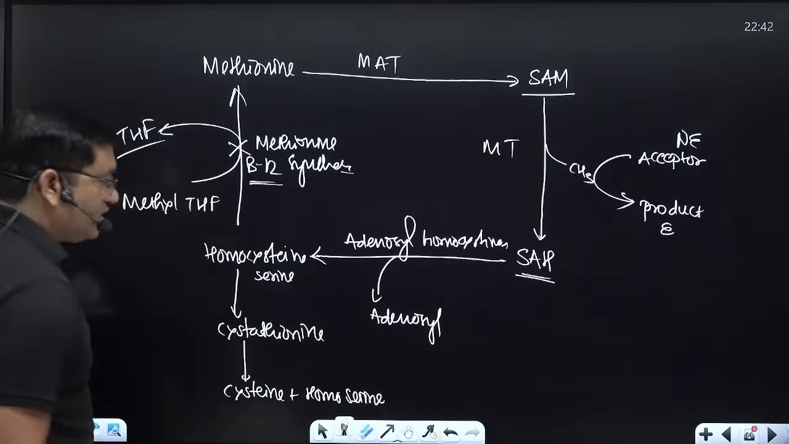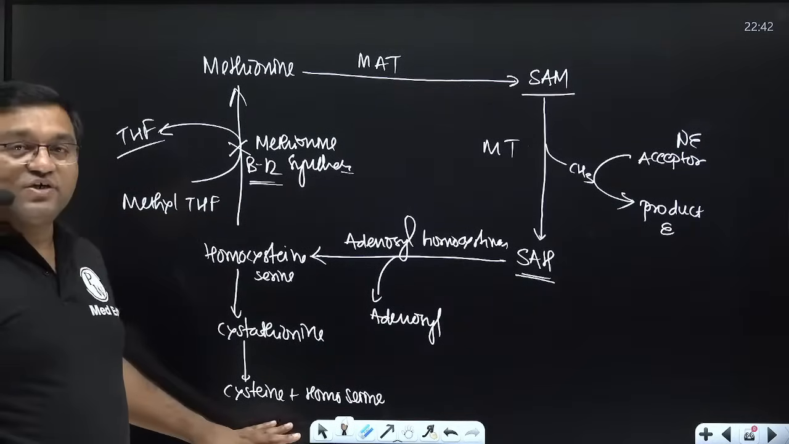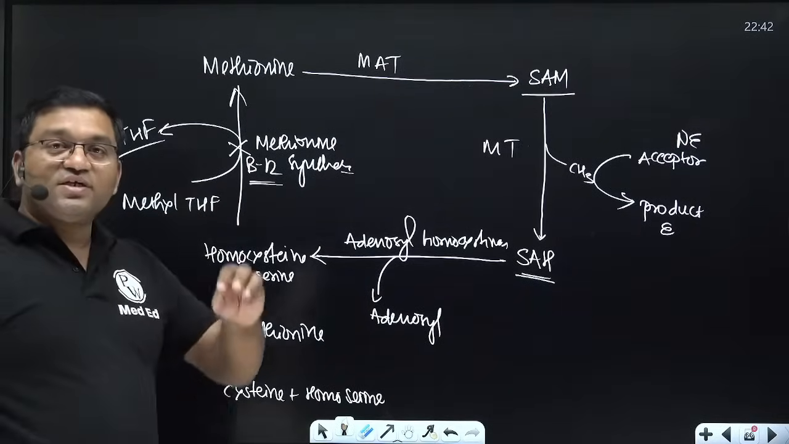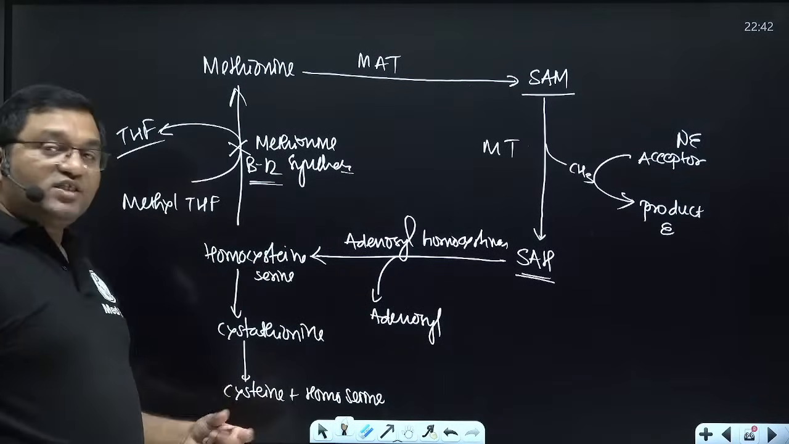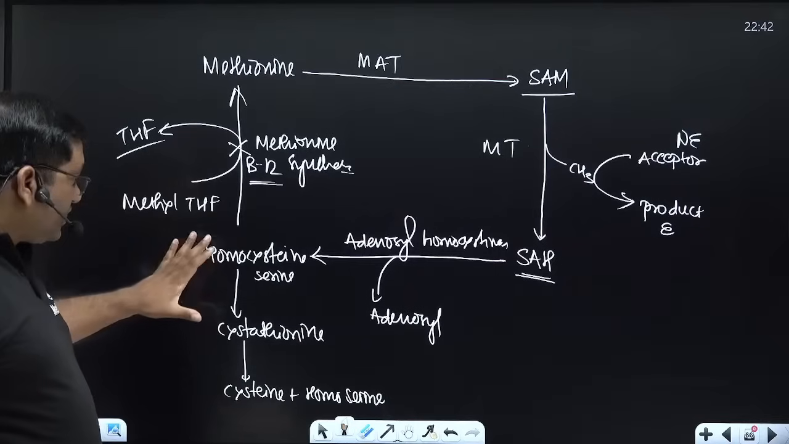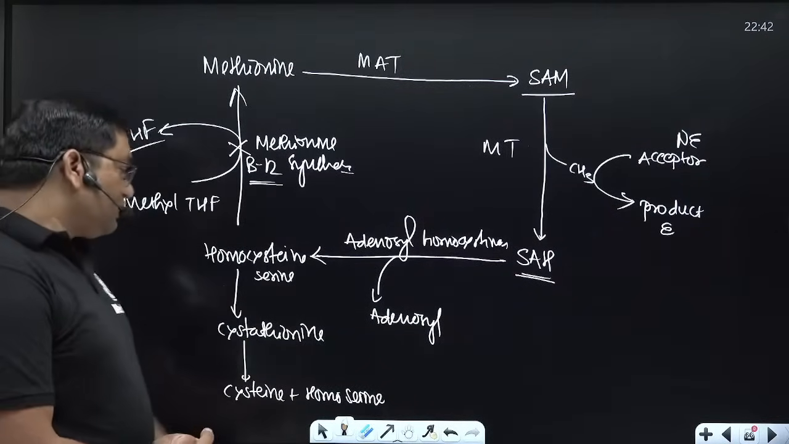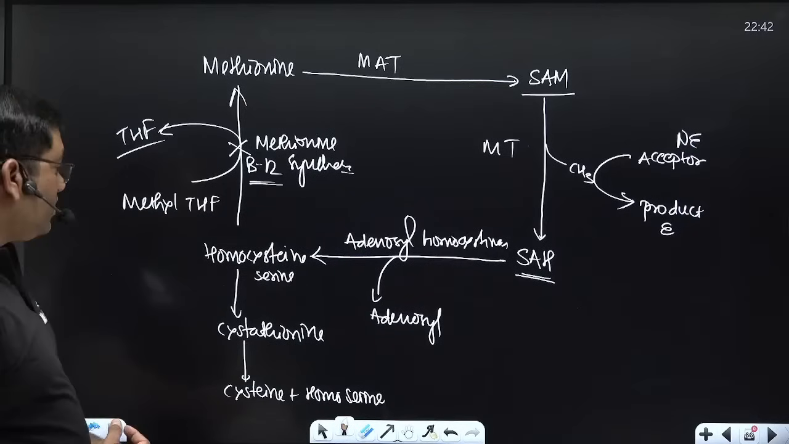Cysteine plus homoserine. Now this is the second step in methionine metabolism, where homocysteine is converted into cysteine, and the third step is the degradation of cysteine, or specialized products given by cysteine. So the first step is the transmethylation reaction, second is conversion of homocysteine to cysteine, and third is the conversion of cysteine into specialized products or utilization of cysteine.